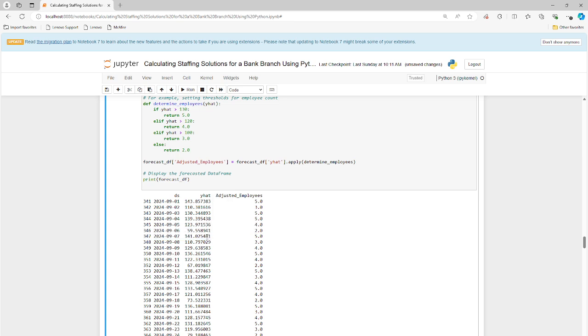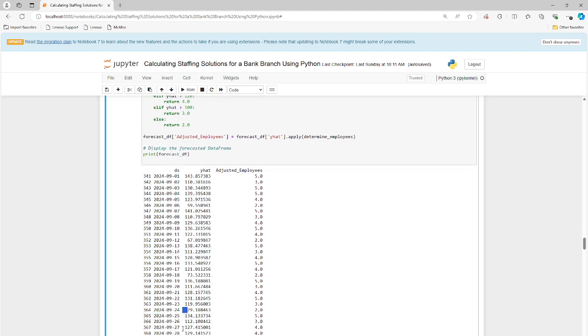So in this case, it says 9/6, 59 people are coming to the bank, 9/12, 67, 9/18, 73, and 9/24, 79. So I can already tell that ARIMA is making some big mistakes here because we know 7, 14, 21, and 28 are the Saturdays. Those are the weekend days. So those days should be staffed lower because the demand for customers is lower, right? Could be half in some cases, almost 1/3 in a few cases that we saw. So I don't like what this ARIMA model is doing right off the bat. I'll tell you, I would go with Prophet over ARIMA.